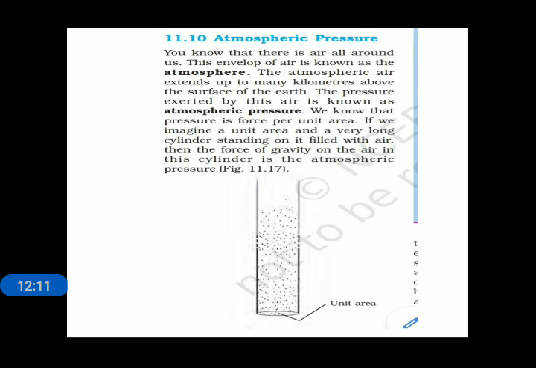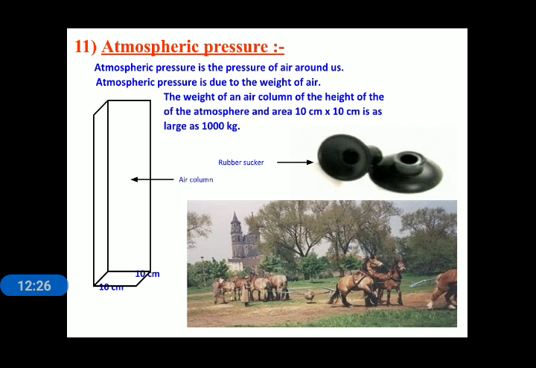When we take a rubber sucker and press it on the wall, that rubber sucker stays on the wall. Why does it stay on the wall? Because atmospheric pressure is applied on it. You can see the image of the rubber sucker in this slide. We are not using any adhesive or anything, but still they can be kept on the wall only and only because of the atmospheric pressure.